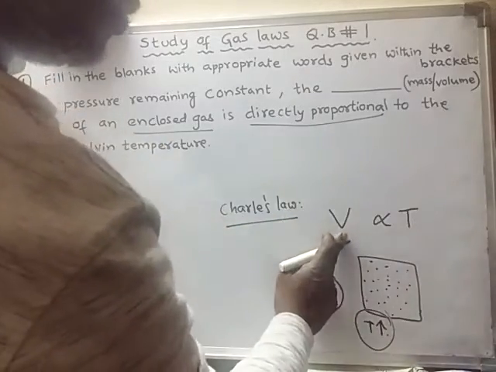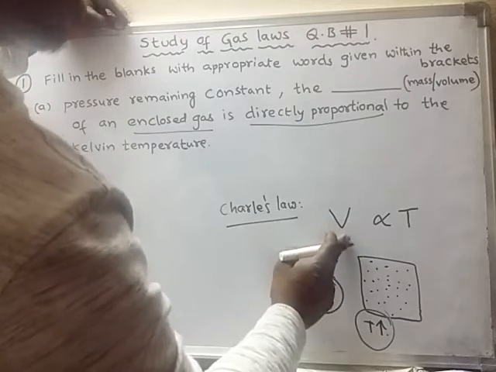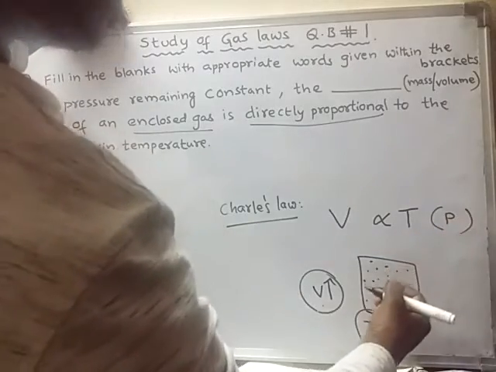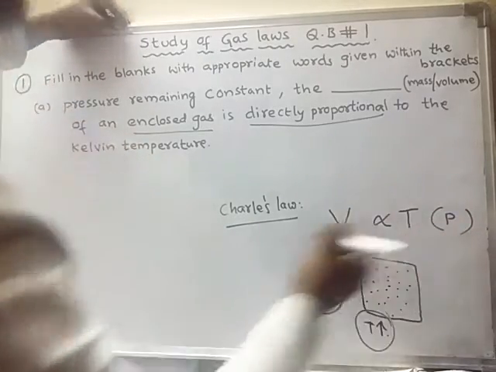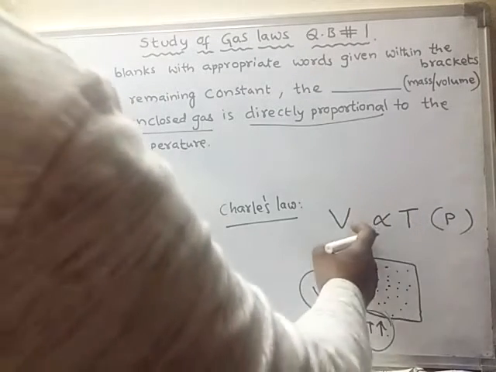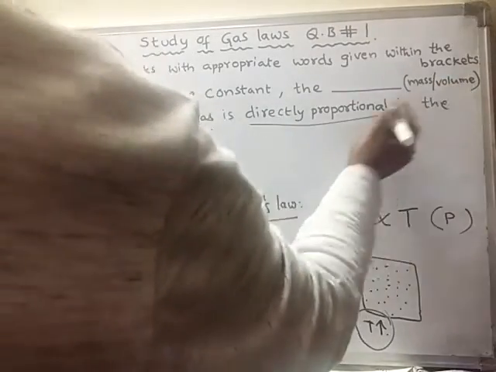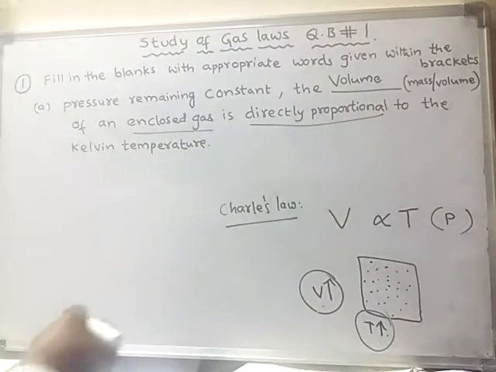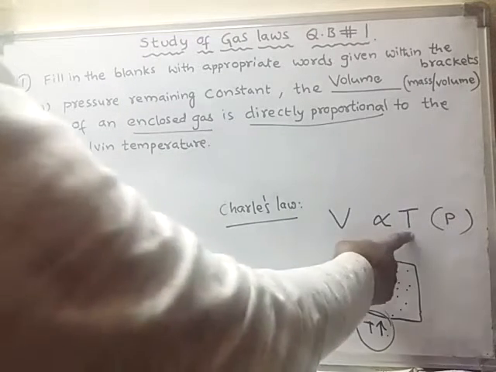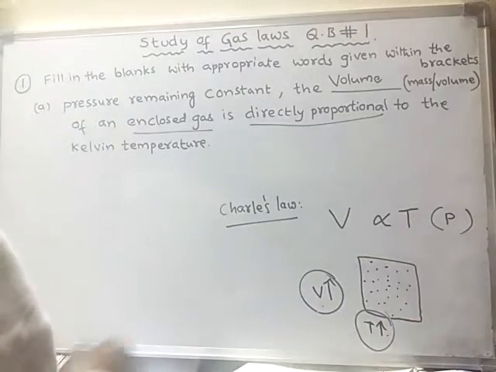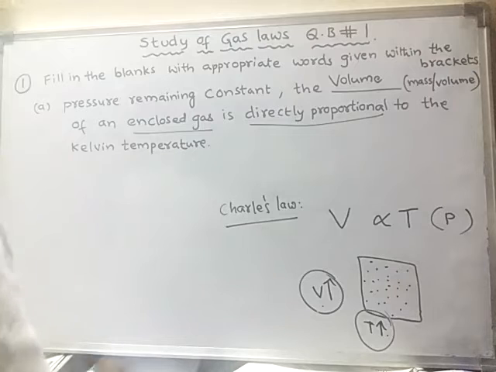Charles law mathematically can be represented like this: volume of an enclosed gas is directly proportional to absolute temperature when pressure is kept constant. If you write something in the bracket, it indicates that it is kept constant. Here pressure is kept constant. So what is the answer? Volume of the gas is directly proportional to absolute temperature, also called Kelvin temperature, when pressure is kept constant. This is called Charles law.